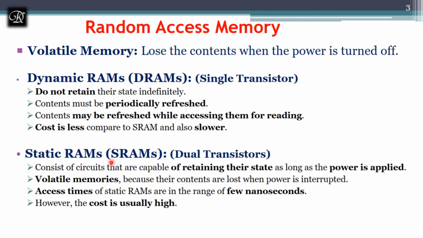Coming to SRAM, static RAM, it uses dual transistors and retains its state as long as power is applied. But it cannot retain data if power is not applied, because it is volatile in nature. The access time of SRAM is higher compared to DRAM, and it is costly because it uses dual transistors.